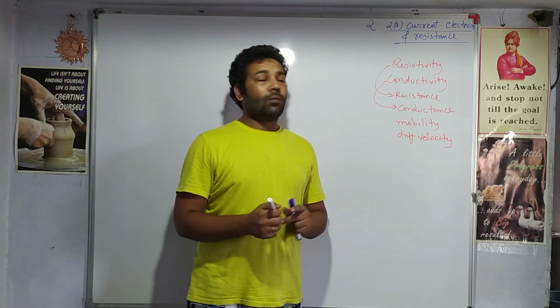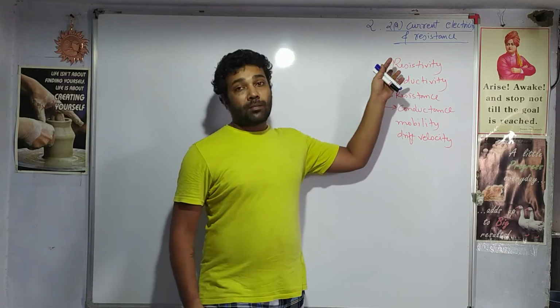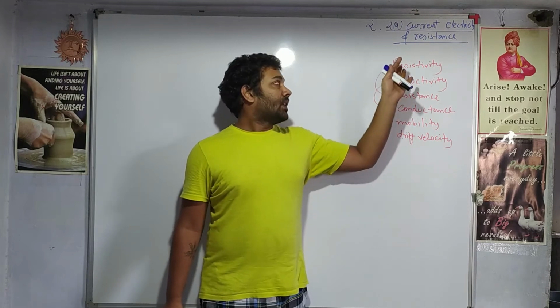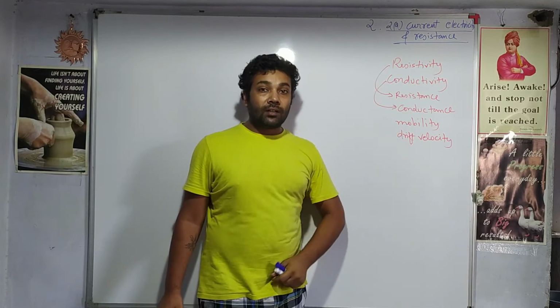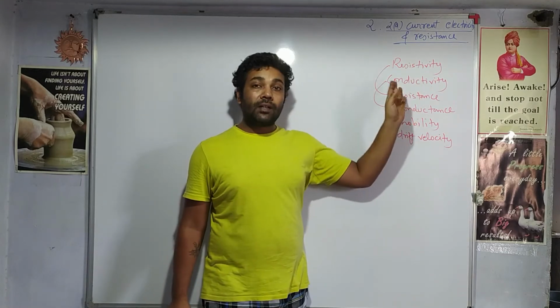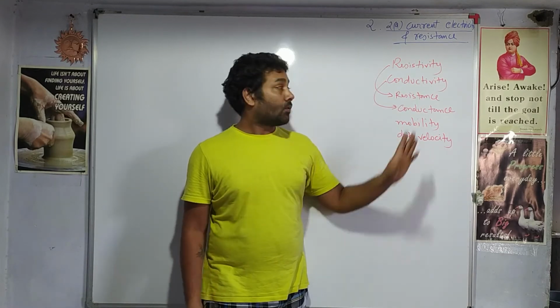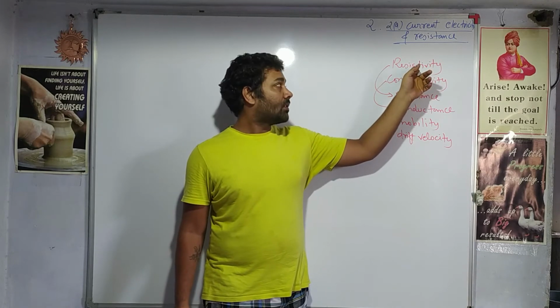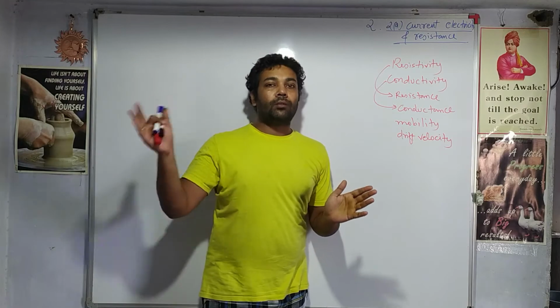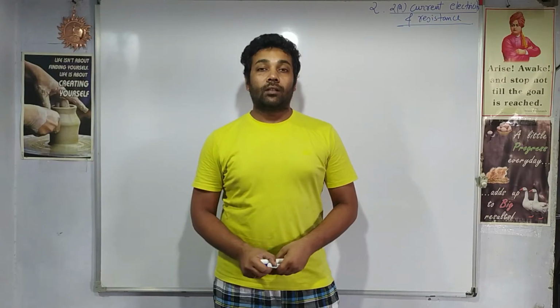Right? Let's say gold. So gold will have some resistivity, some conductivity. Silver again has some different resistivity, different conductivity. So before those materials are brought, these are the properties that are specified with those materials. So let us see what these properties actually mean when the electrons flow from one point to the other.